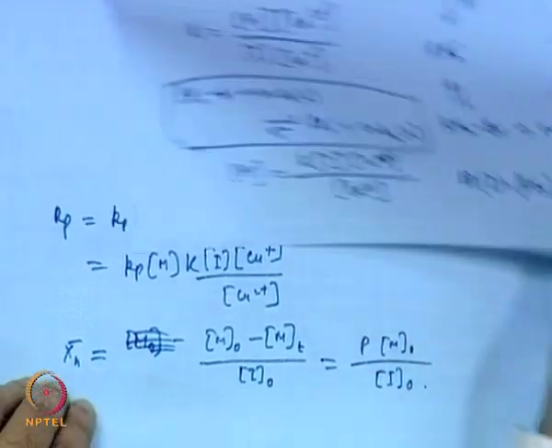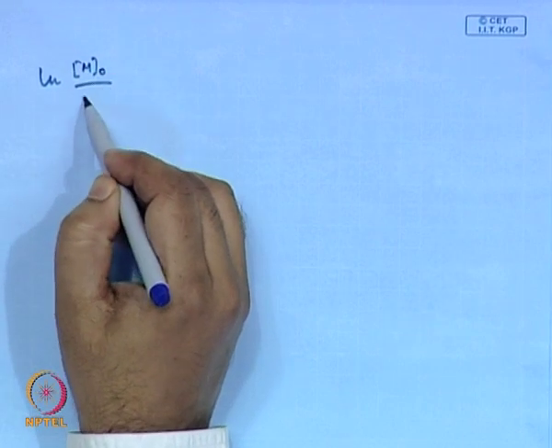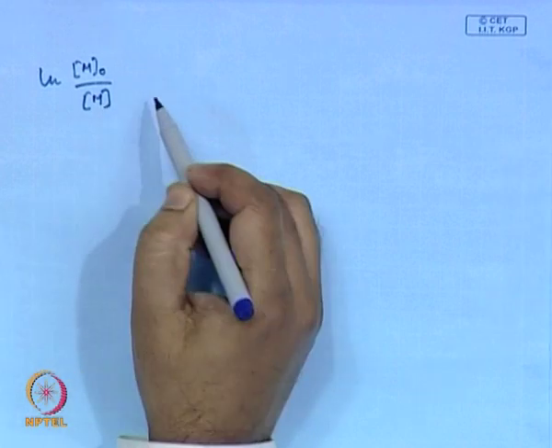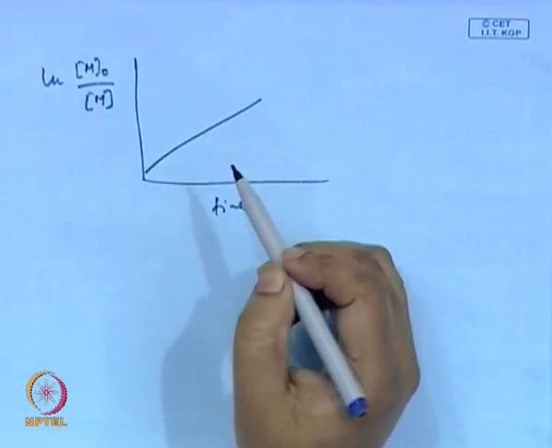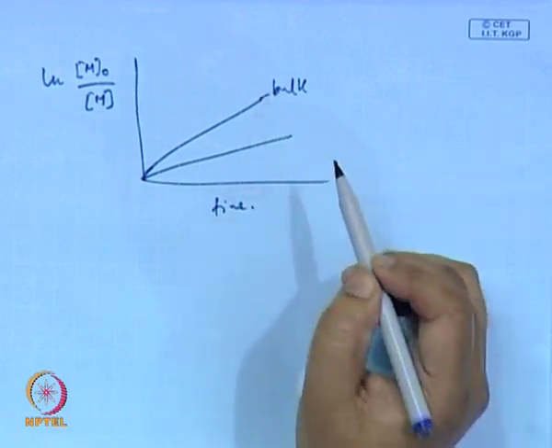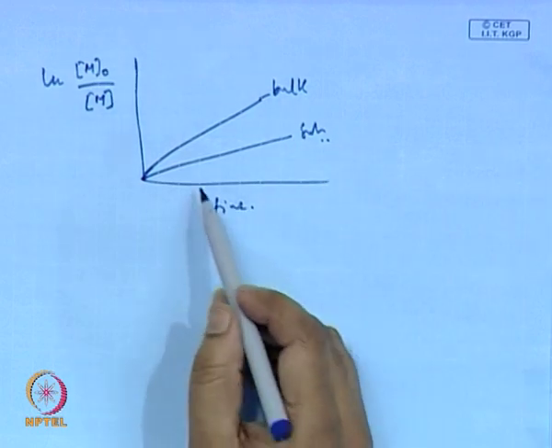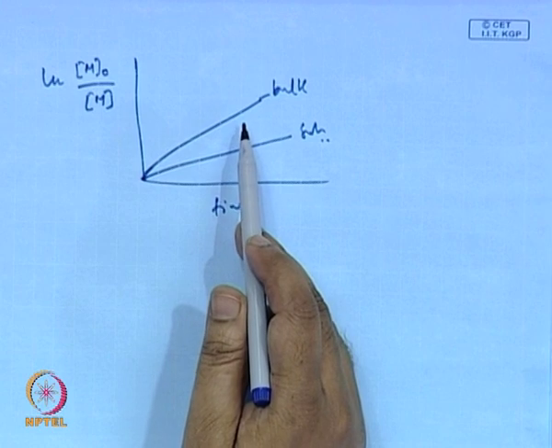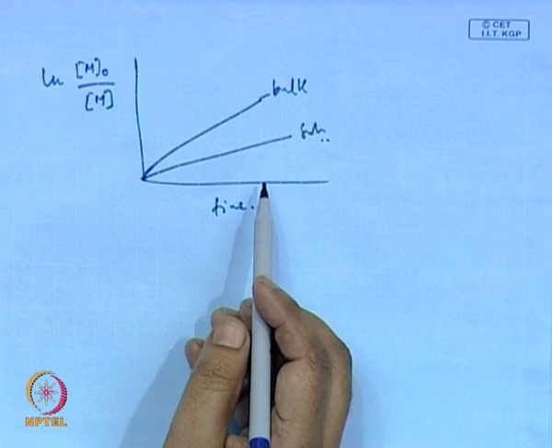Okay. Now, if you plot with time, say this is the experimental plot, for bulk you get this, and in solution you get a slower rate. Because this is a straight line, it means that this is a first order reaction.